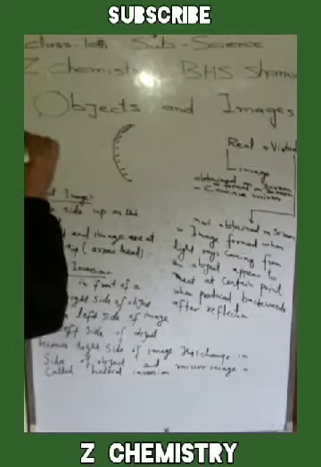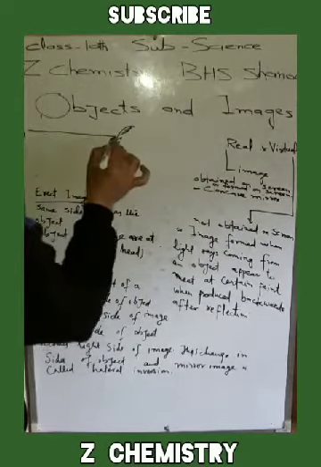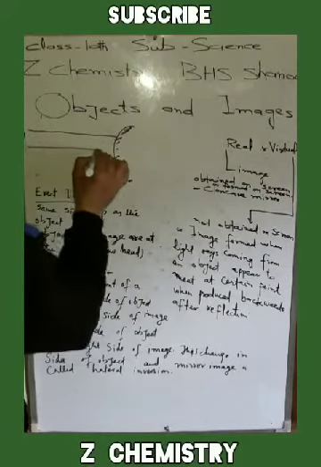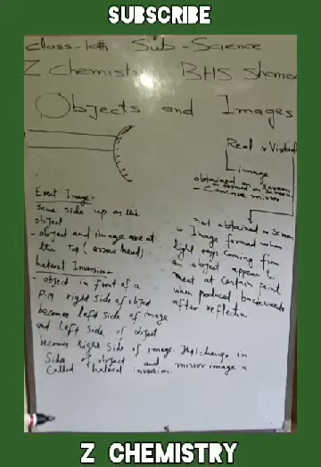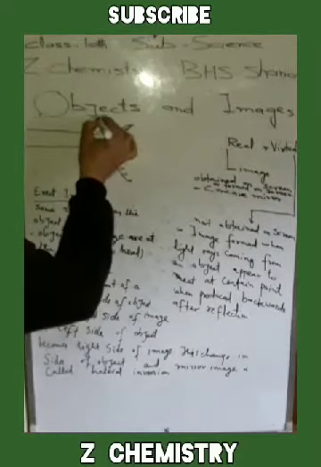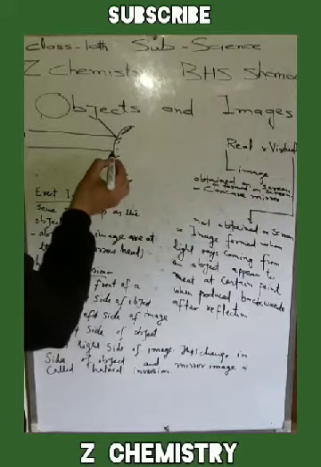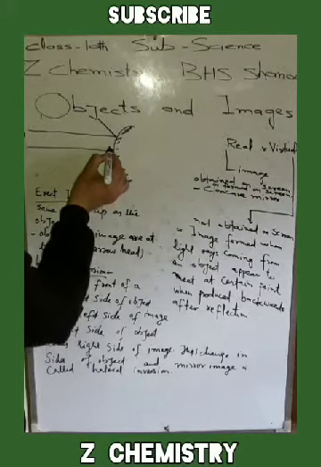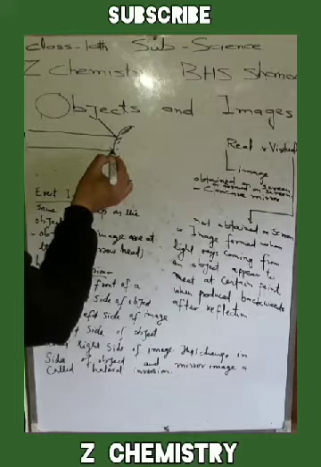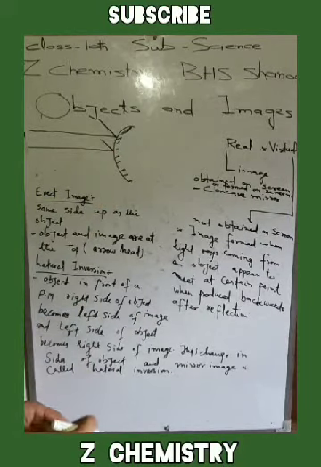An object A is here. From this object, two rays or many rays are coming, and when they fall on this convex mirror, they get reflected in different directions.